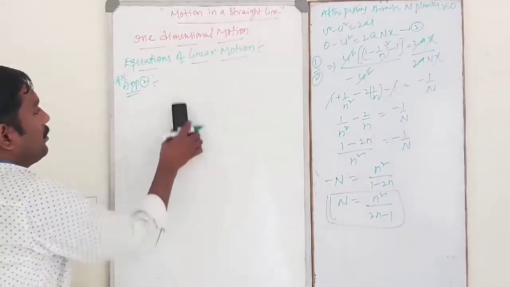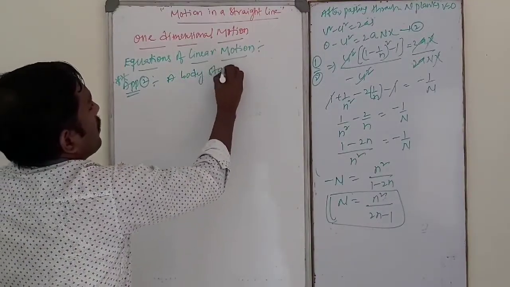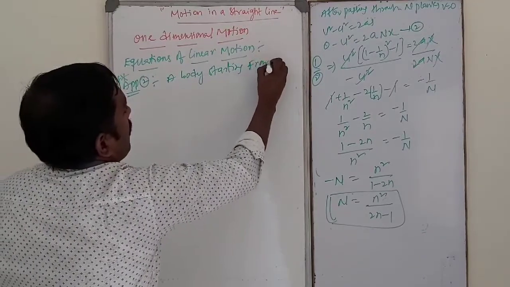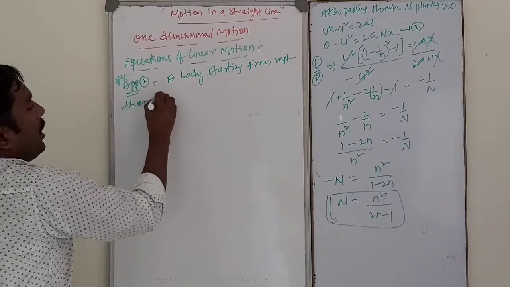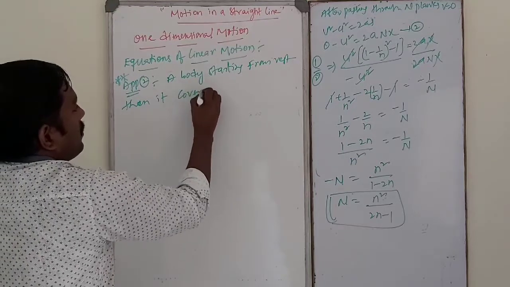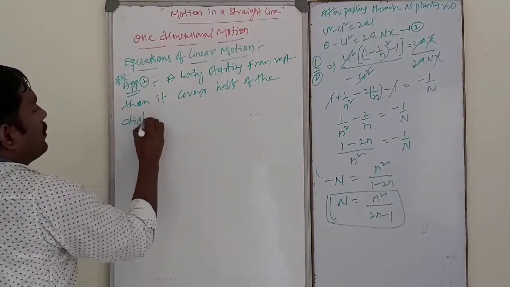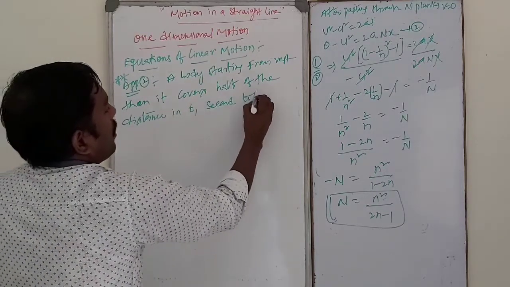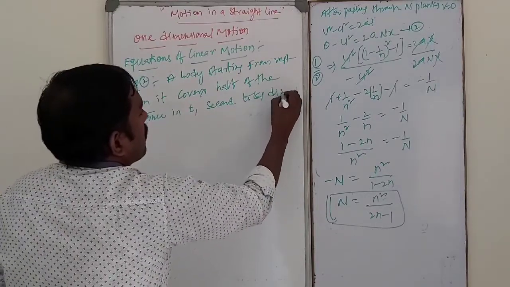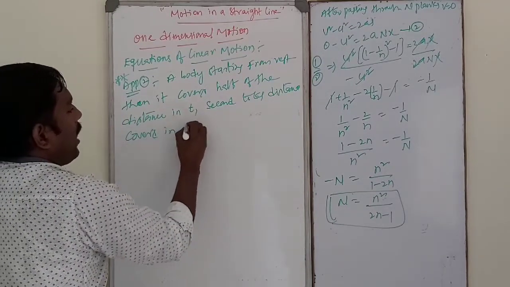A body starting from rest covers half of the distance in t1 seconds. The total distance it covers in capital T seconds.